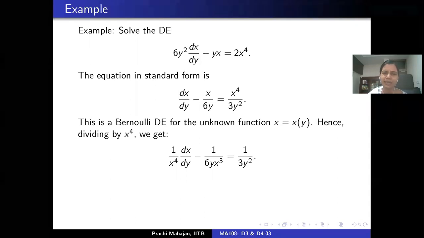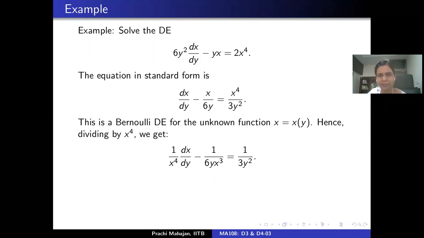You divide by x to power 4, and then it gives you 1 upon x to power 4 dx by dy minus 1 by 6y x cube equals 1 upon 3y square, correct? And now you introduce this variable u as 1 upon x cube.